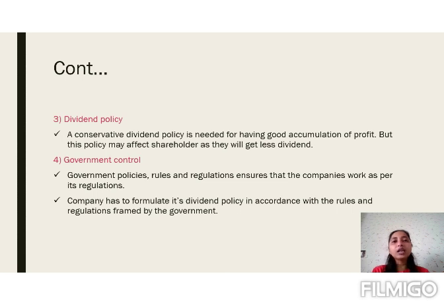In case of retained earning, there is always a conflict between the shareholders and the board of directors, as shareholders want more dividend and the board of directors wants to keep more amount as retained earning. So we can say retained earning is one of the important sources of internal finance, or we can say retained earning is the only source of internal finance. It is a long term or permanent source of finance.